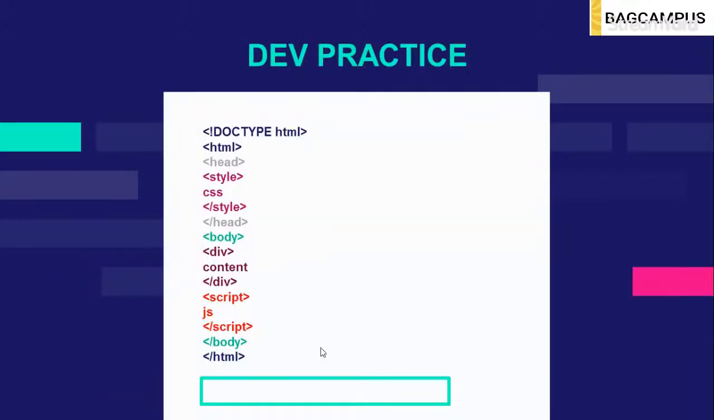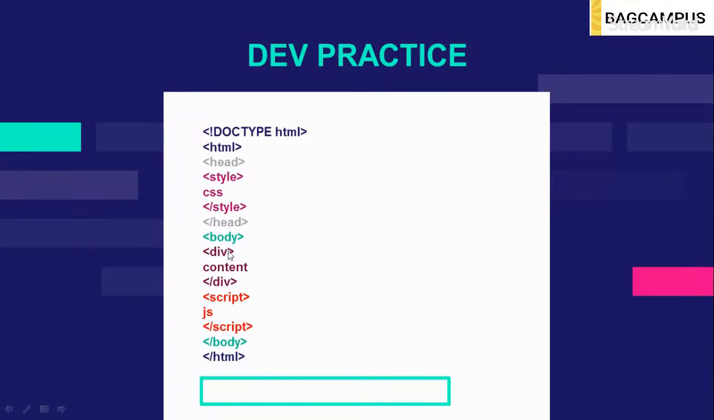So what is it? Developers practice. We can just use this type of thing, right? I just changed the color so that it looks awesome for you. So I just started with the HTML doctype and it has no closing tag. Make sure that HTML is closed at the last line. Hope my cursor is visible. Then I started the head tag and closed it here. Then started the style tag and closed it.